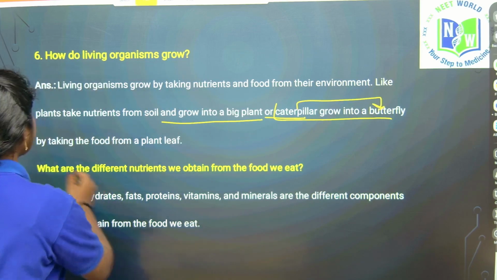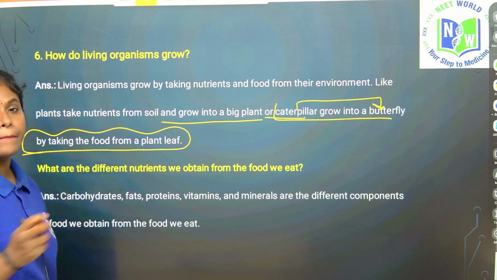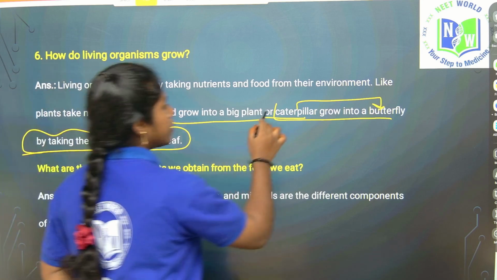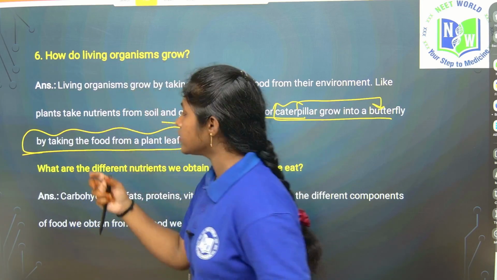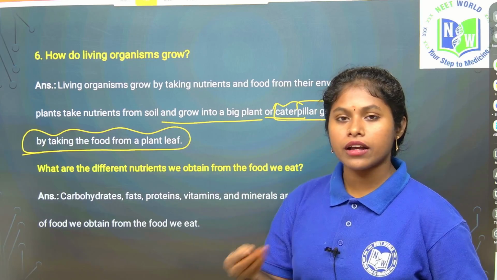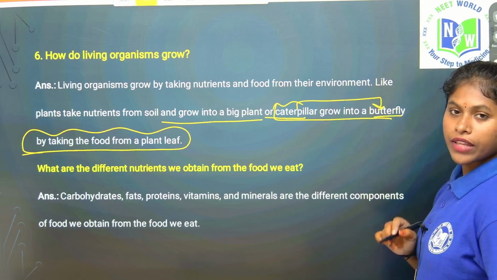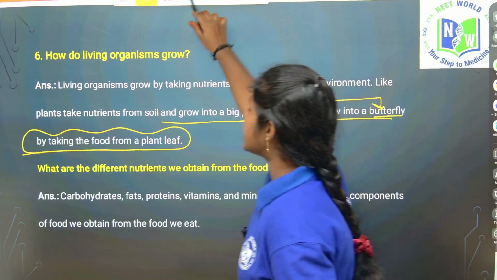By taking the food from the plant leaf. The food of the caterpillar is the plant leaf. By eating the leaf, they grow into the butterfly. Got it? Now let's see.